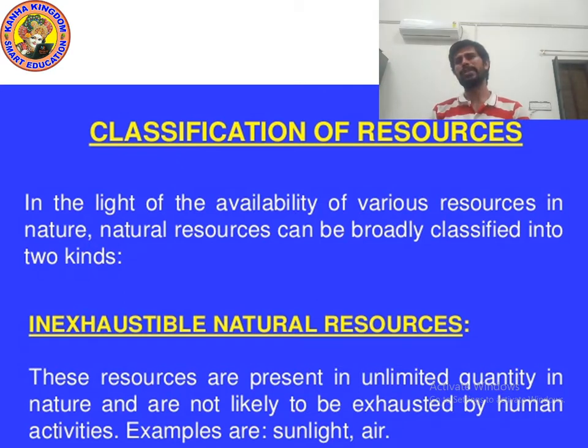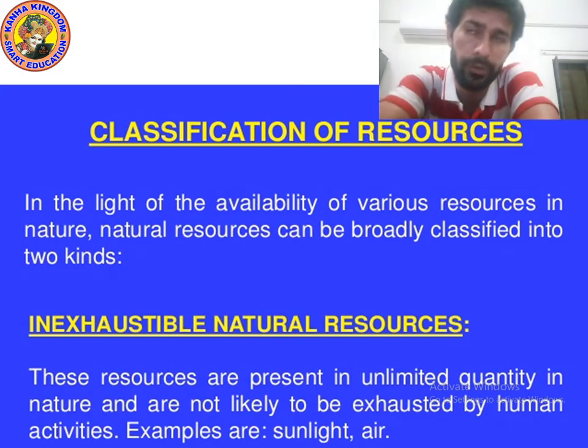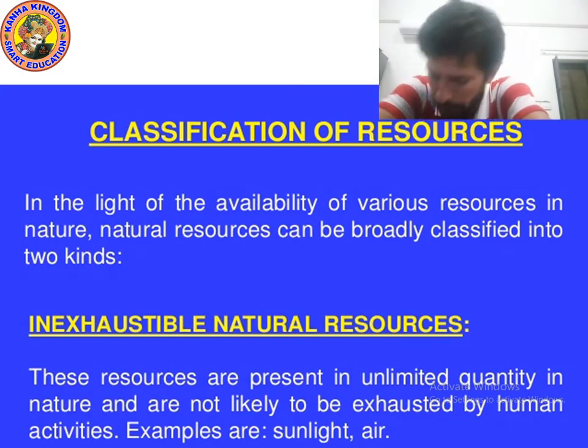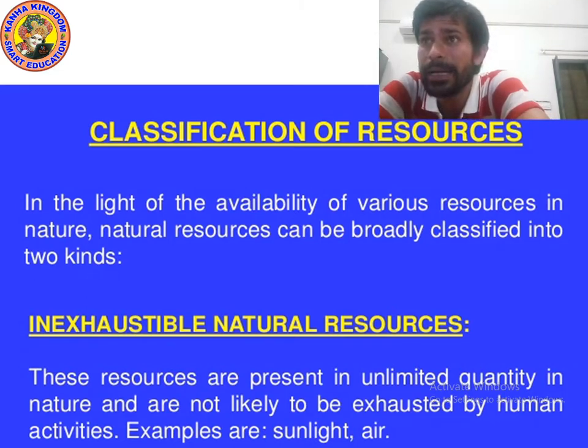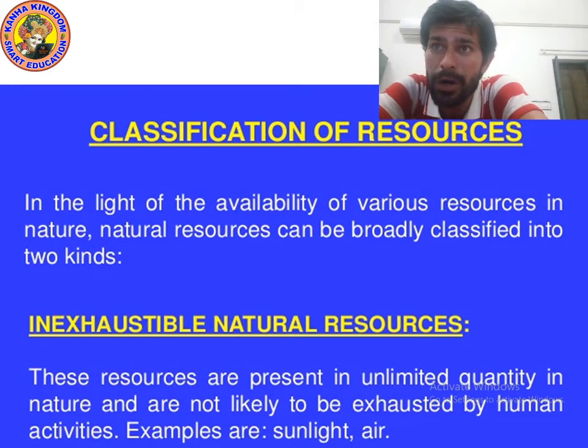These resources are present in unlimited quantity in nature and are not likely to be exhausted by human activities. Examples are sunlight, air, water. So what do you mean by inexhaustible natural resources? Resources which are present in unlimited quantity in nature and are not likely to be exhausted by human activities are known as inexhaustible natural resources.